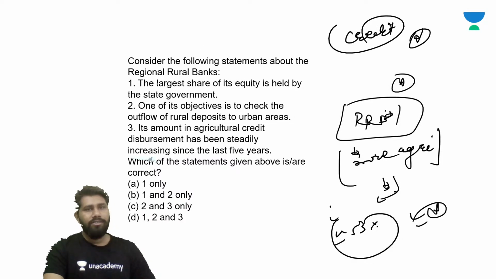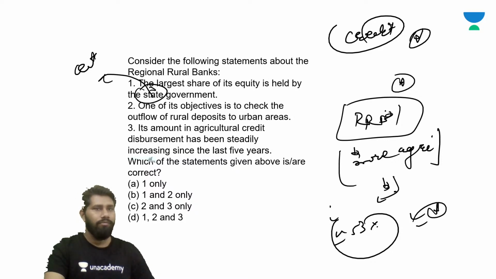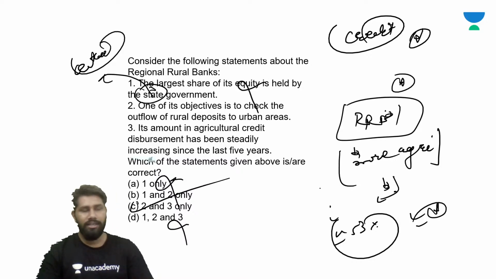So the largest share is not being held by the state governments. If the central government would have been written over here, the statement would have been right. So the first statement is definitely wrong. By just eliminating the first option directly, you can reach the answer, that is C.